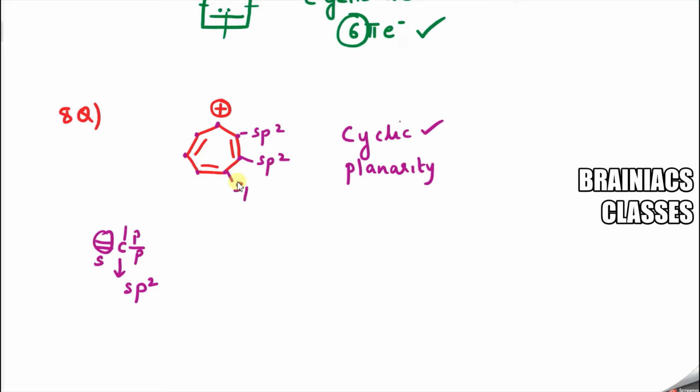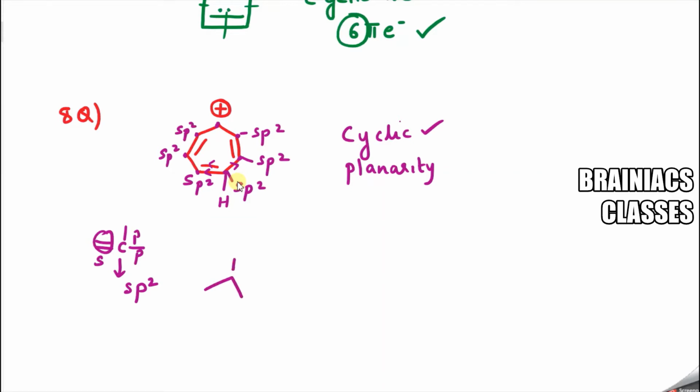This will be sp2. And always my students will ask, sir, here 3 valencies are there. What happened to the fourth valency? What should be the fourth valency? It should be a hydrogen atom. So this is also sp2, this is sp2, and this is sp2. And what about this one? That is another shortcut.